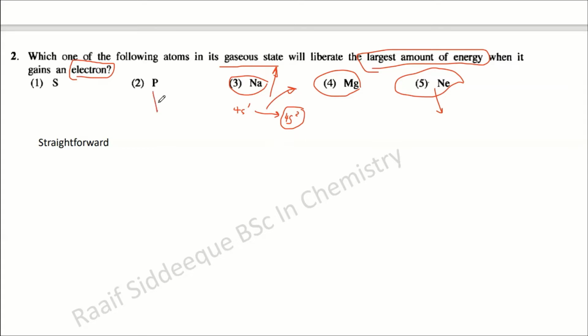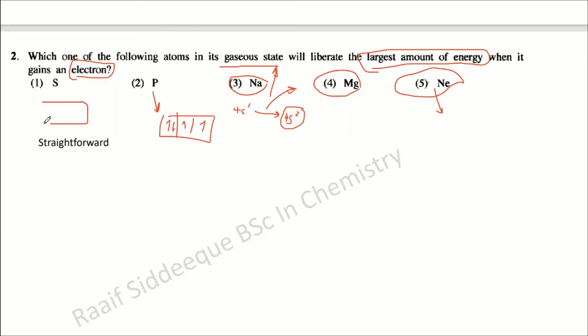When you go to phosphorus, you know lithium, beryllium, boron, carbon, nitrogen, phosphorus. For example, there will be 1, 2, 3 electrons and another one like this.